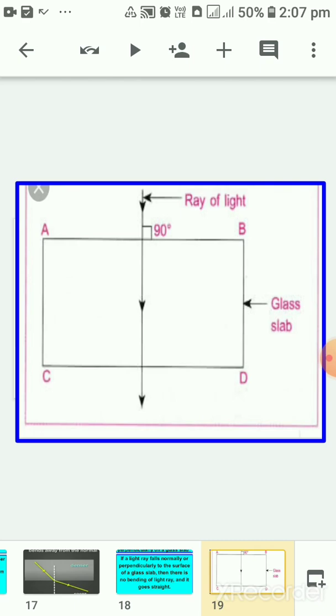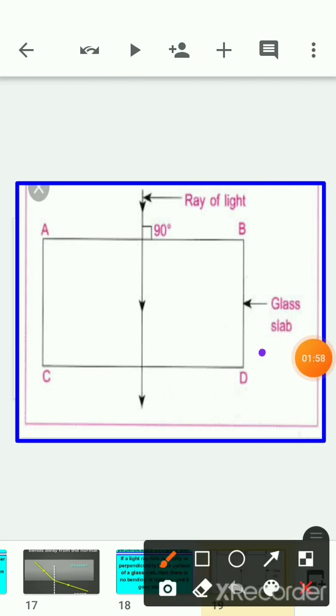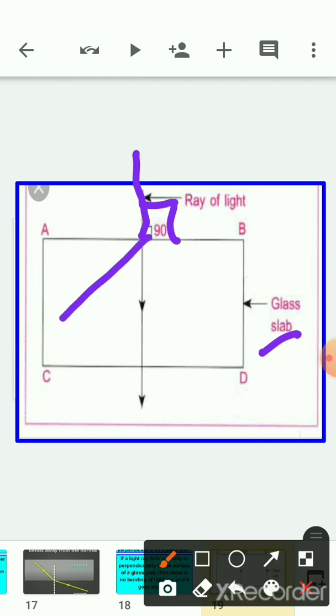Here we are seeing the glass slab. This is our glass slab, ABCD, and how we are incidenting the light ray, it is falling making 90 degrees with the surface of the glass slab. So what is happening in this case? Light is not bending here or there.